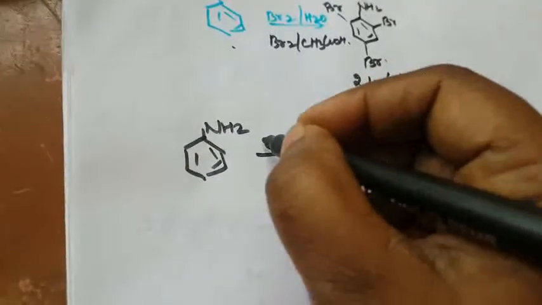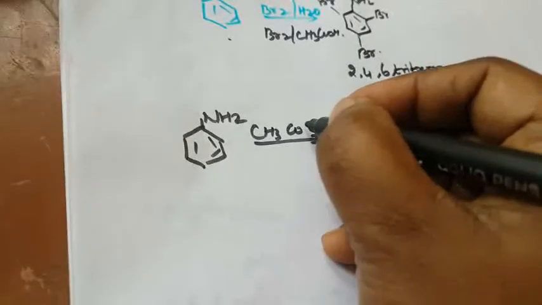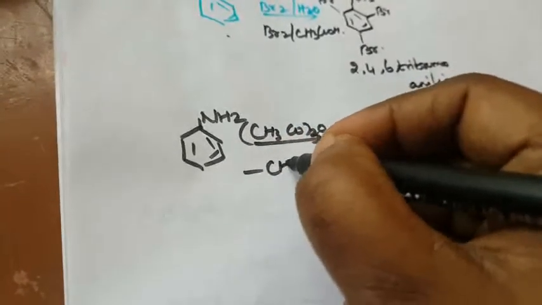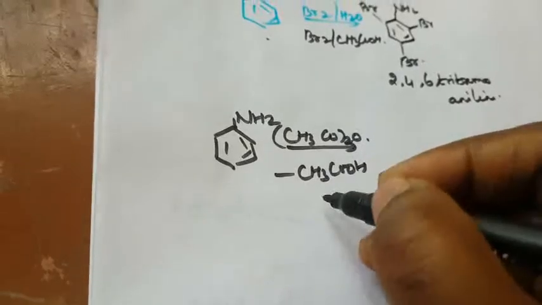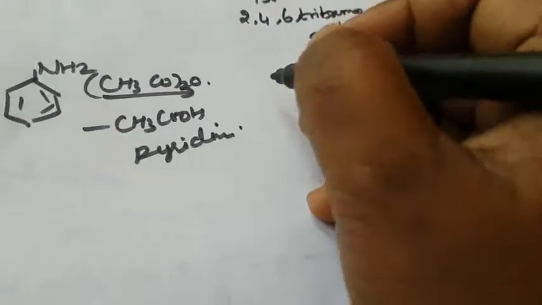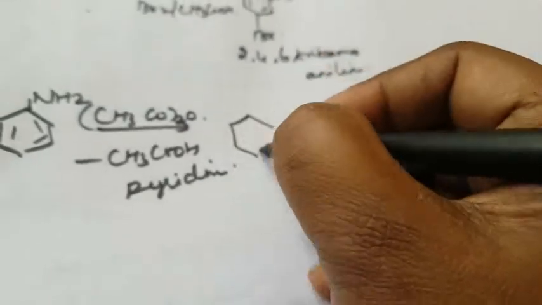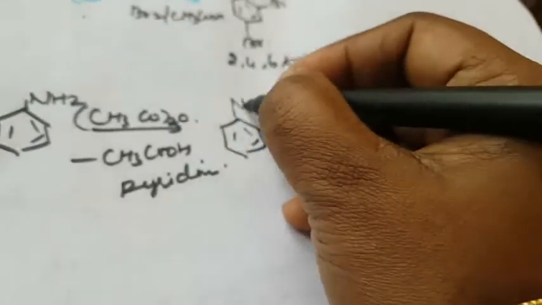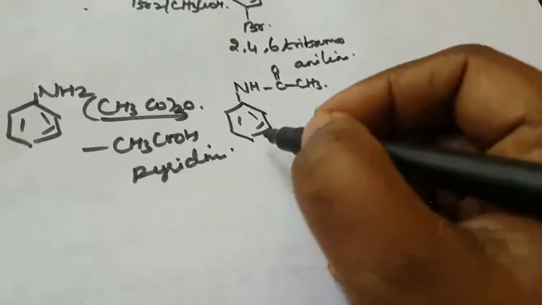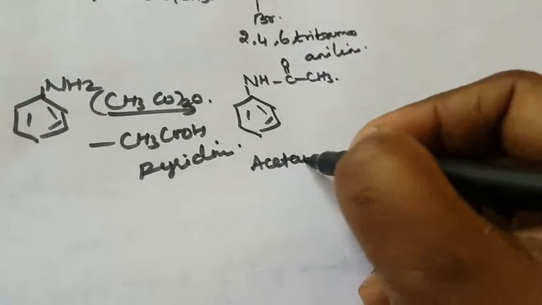Acid reduces its activity. So here again the aniline, the structure of aniline NH2, is reduced with acetic anhydride, (CH3CO)2O. Acetic acid CH3COOH will be removed in the presence of pyridine to form acetanilide. So here that is NH C double bond O CH3. What is the compound name? Acetanilide.